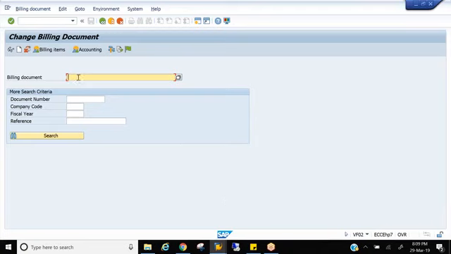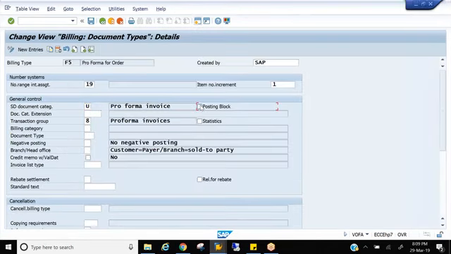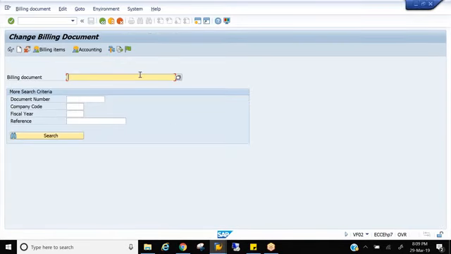He will enter that particular billing document number in the change mode, and you see this green flag, release to accounting. If you put a posting block here, the system will not post the document to accounting. So an authorized person has to go to change mode, enter that particular document number, and release it to accounting. He should click this, so the system will follow the next steps and release it to accounting.